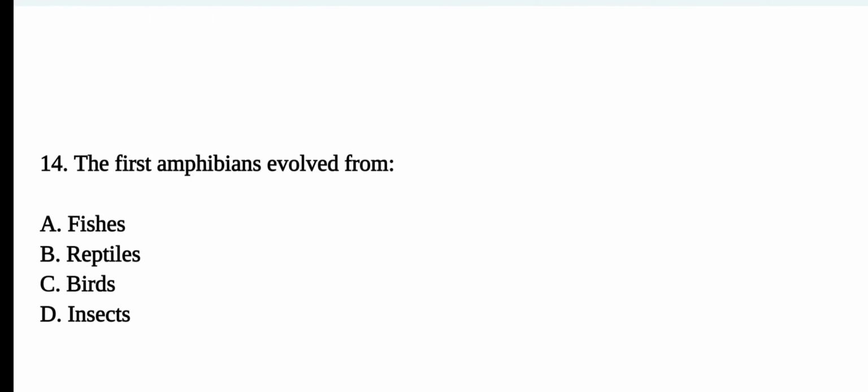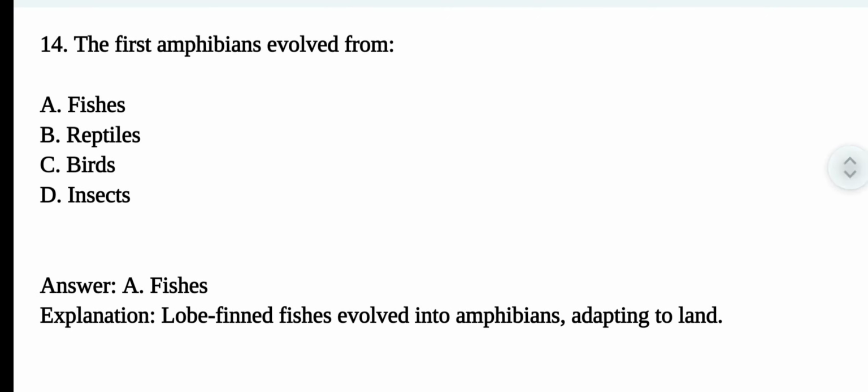Question number 14. The first amphibians evolved from. The correct option is option A. Fishes. Lobe-finned fishes evolved into amphibians, adapting to land.